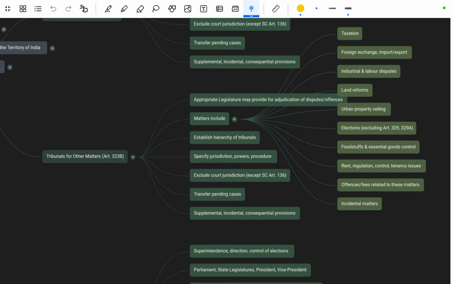Next it includes foodstuffs and essential goods controls. Next is rent regulation and control, tenancy issues, offences, and fees related to these matters. Next is incidental matters. So these are part of the tribunals for other matters, which is other than the administrative tribunals. Next, Article 323B establishes a hierarchy for tribunals.